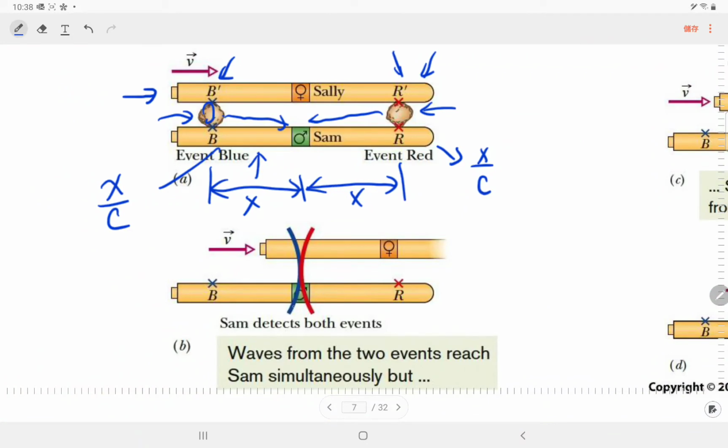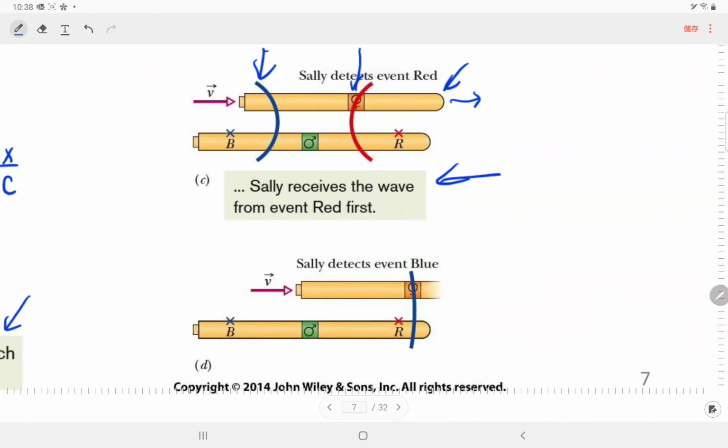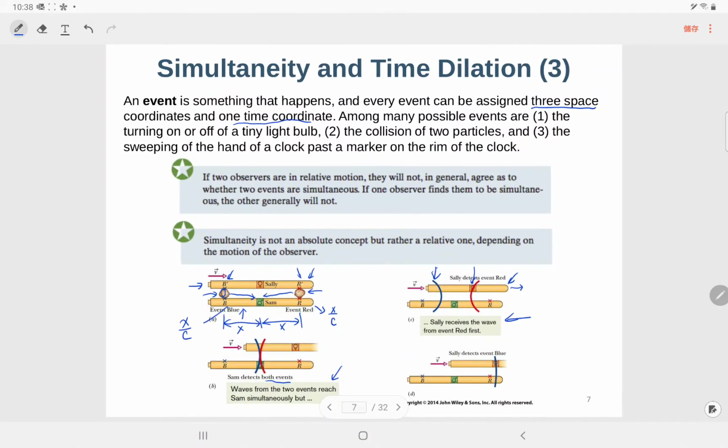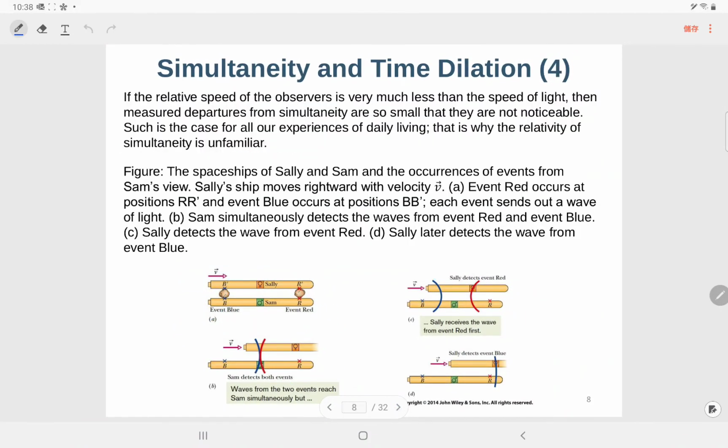Sam will detect both events simultaneously. So the waves from the two events reach Sam simultaneously, but Sally detects the blue event later. So Sally will think the red event occurred first, but Sam will consider the blue and red events to occur simultaneously. So this is something special here.